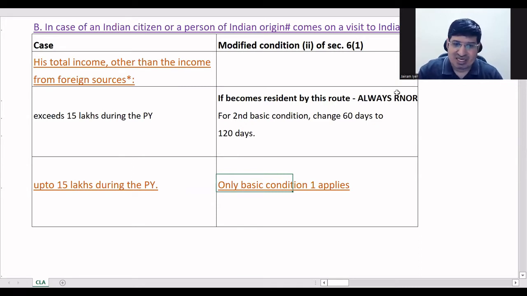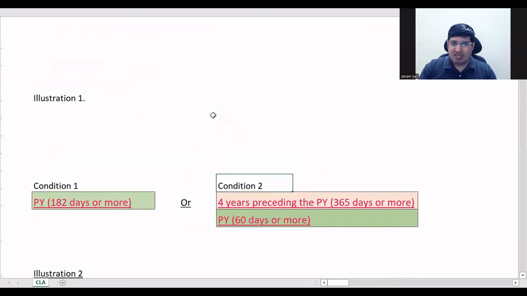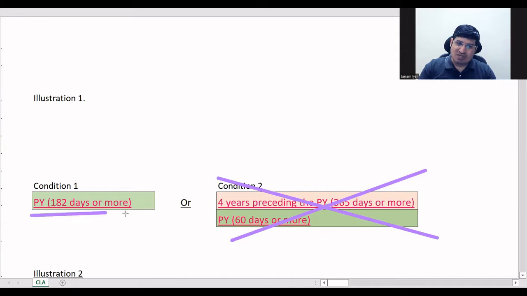So if he falls in exception B and his income is up to 15 lakhs, then you will cut this. We'll test the conditions only with condition 1. If he follows it, then resident; doesn't follow, non-resident.